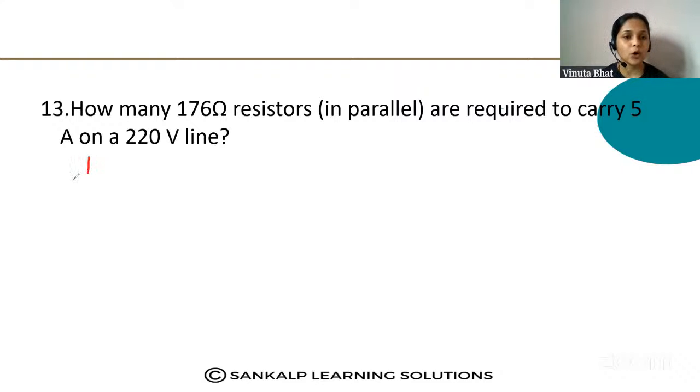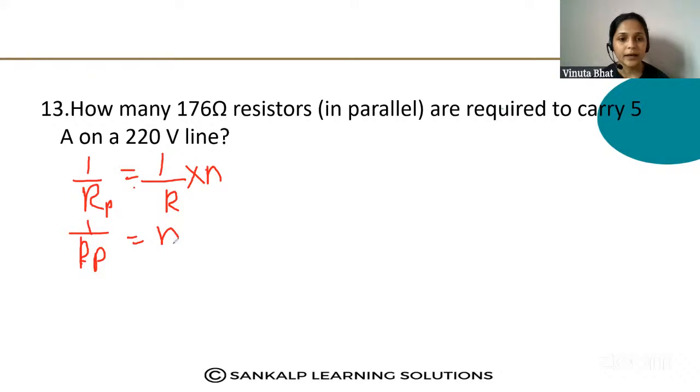So let us write the formula. 1 by Rp is equal to, we don't know, 1 by R into n. We don't know how many we have to connect. If we knew how many to connect, we would have used the 1/R1 + 1/R2 formula. But we don't know the number, so 1/Rp is equal to n/R.